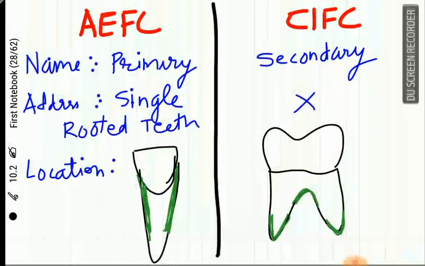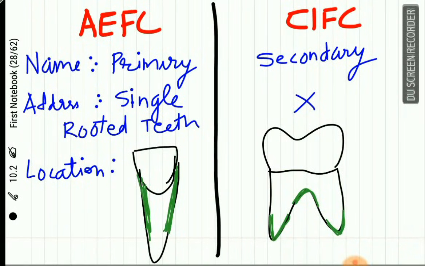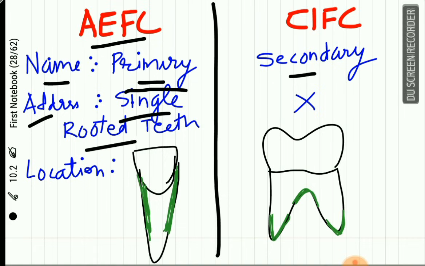Now, let us compare the acellular extrinsic fiber cementum and the cellular intrinsic fiber cementum. This question is frequently asked in exams as a long answer question. Let me tell you easy ways to remember all the points of this question. The AEFC, what is the alternate name of it? It is the primary cementum. The alternate name of CIFC is secondary cementum. Now address and where it is. It is mainly found in the single rooted teeth, and in the single rooted teeth, you can never find CIFC.